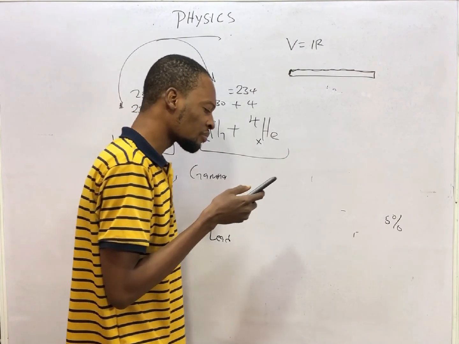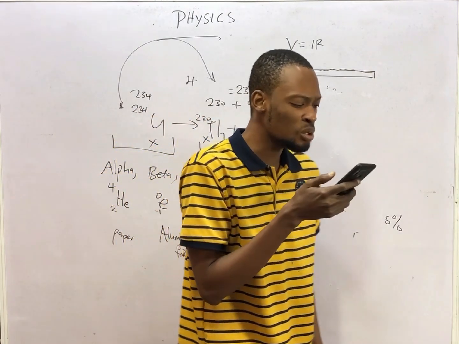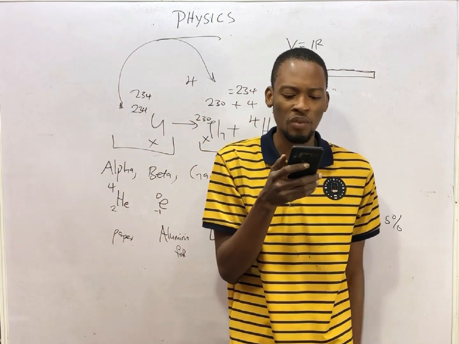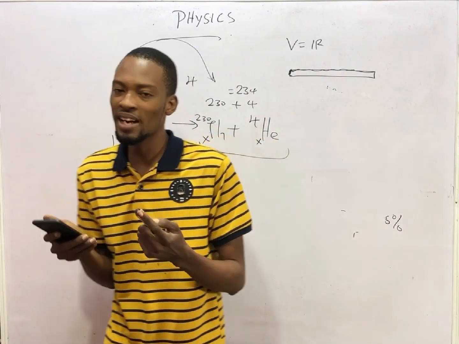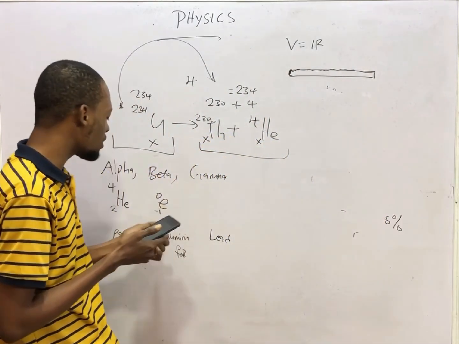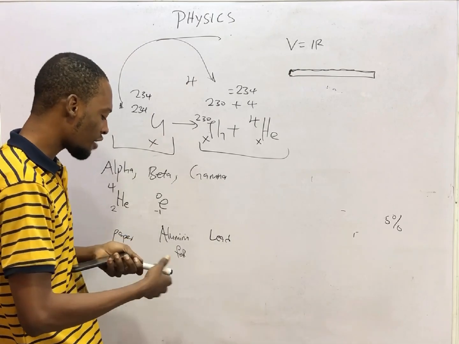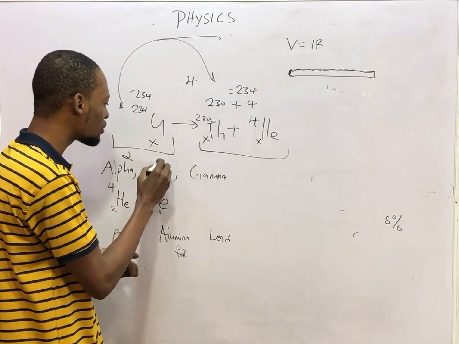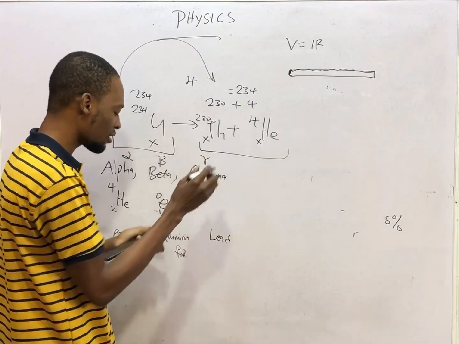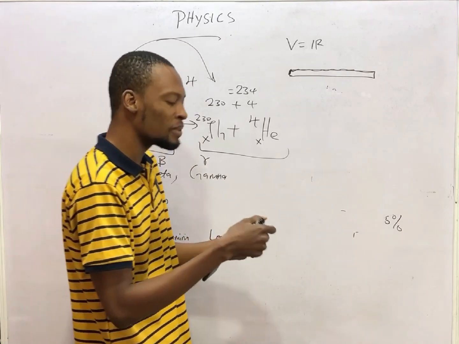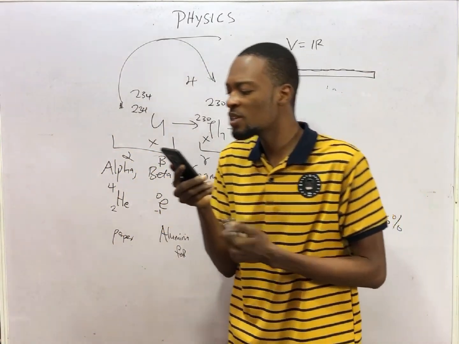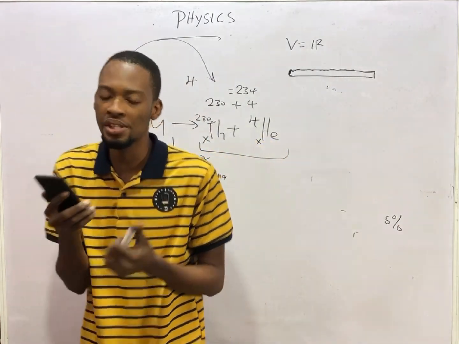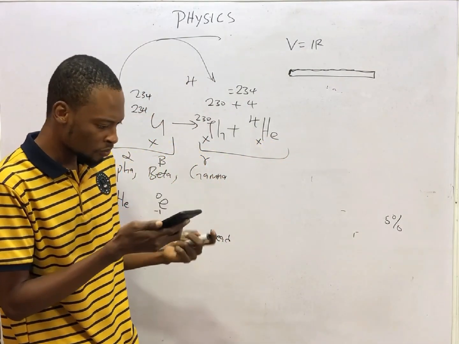And the next one says, which of the following particles may be emitted in a process of natural radioactivity? Like I said, in natural radioactivity, this is alpha particle, this is beta, and this is gamma rays. So alpha particles, beta particles, and gamma rays are the radiations or particles that are emitted during radioactivity.